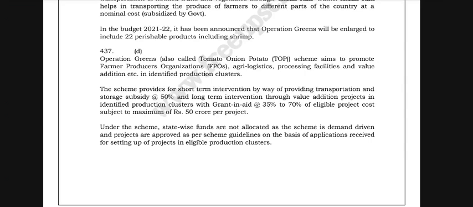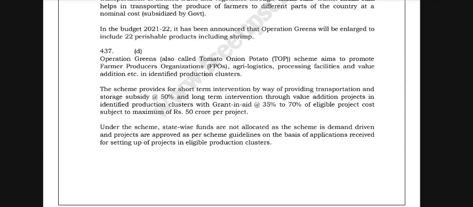Operation Greens, also called Tomato Onion Potato, that is TOP, aims to promote farm producer organizations, FPOs, agri-logistics, processing facilities and value addition, etc., in identified production clusters. This scheme provides for short-term intervention by way of transportation and storage subsidy at 50% and long-term intervention through value addition projects in identified production clusters with grant-in-aid of 35% to 75% of the eligible project cost, subject to a maximum of rupees 50 crore per project.